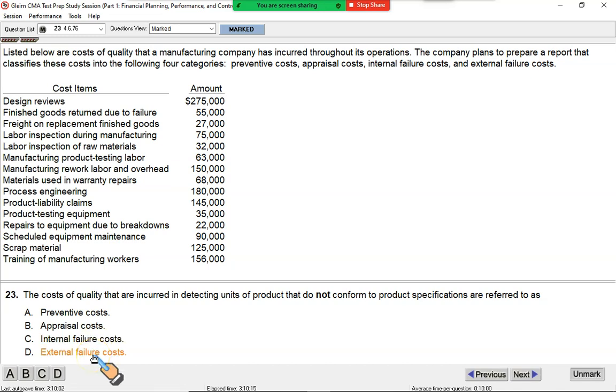And external failure is the loss because the customer is very unhappy. He cancels the orders, he asks for refunds, he asks for warranty, and so on. And of course, it also involves the environmental degradation or pollution that your business creates. So here it's appraisal. That's blue.